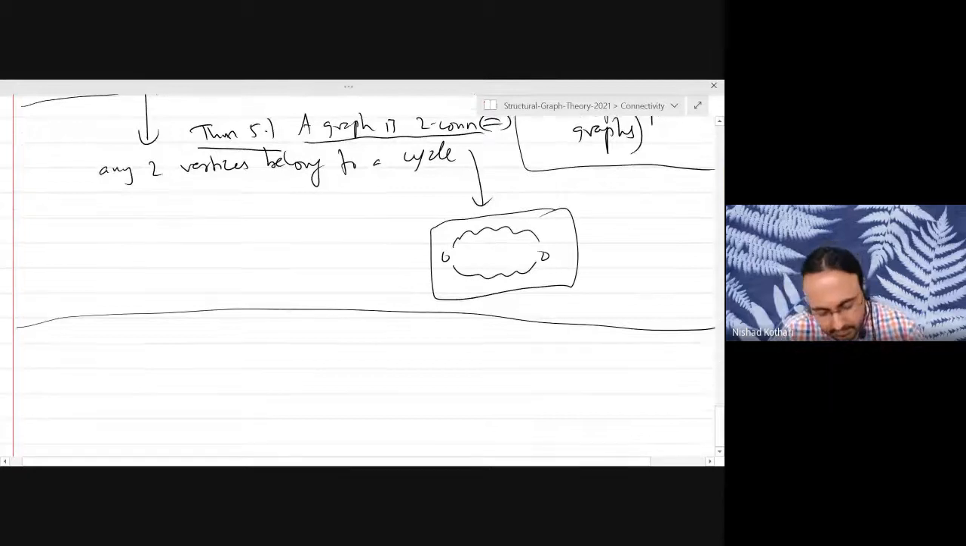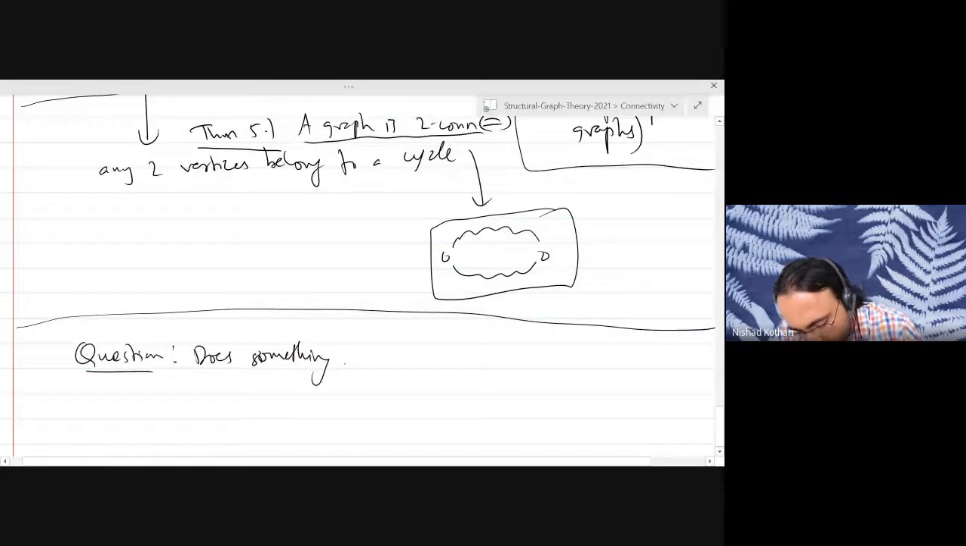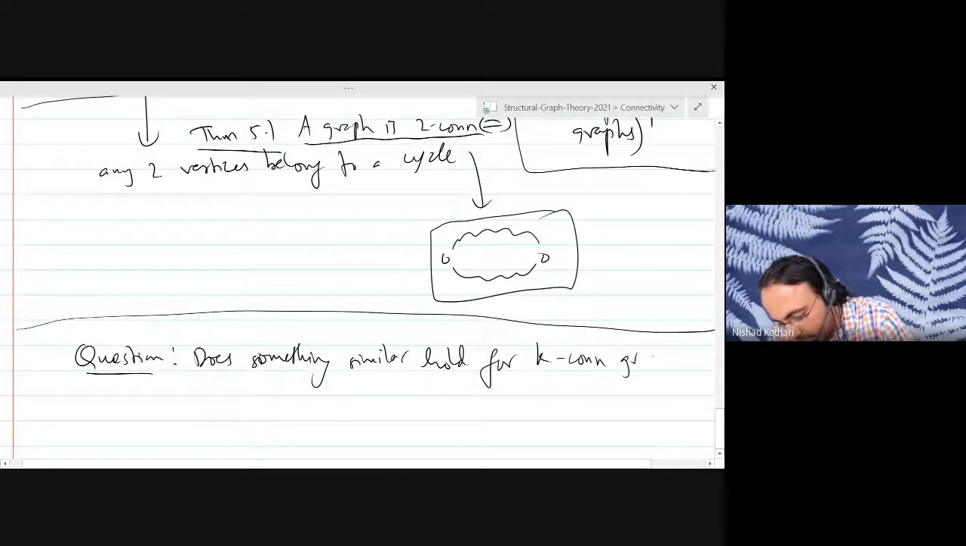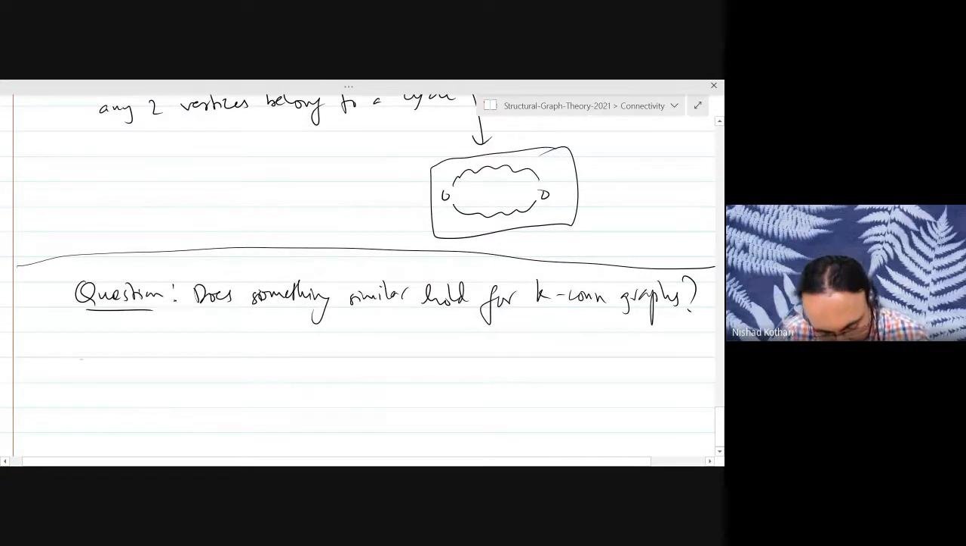So the question arises: is a similar statement true for k-connected graphs? Does something similar hold for k-connected graphs? What do I mean? In a two-connected graph, any two vertices belong to a cycle. So could it be that in a k-connected graph, any k vertices you choose will belong to a common cycle? And that turns out to be true, and that is Dirac's theorem.